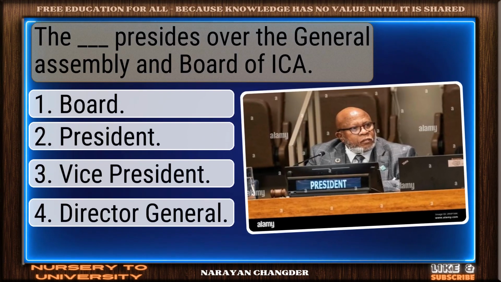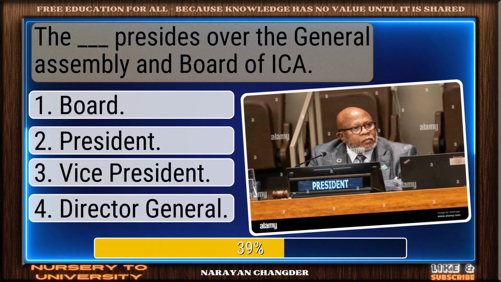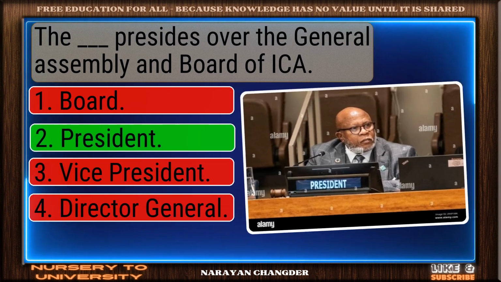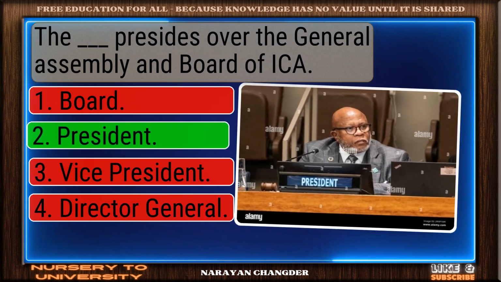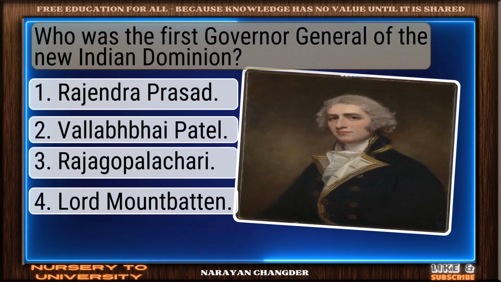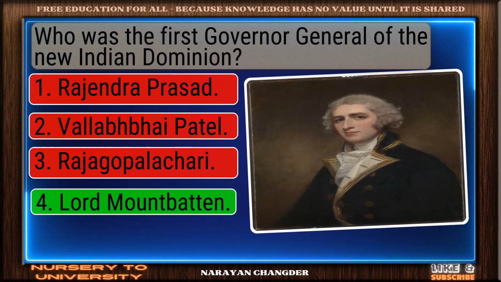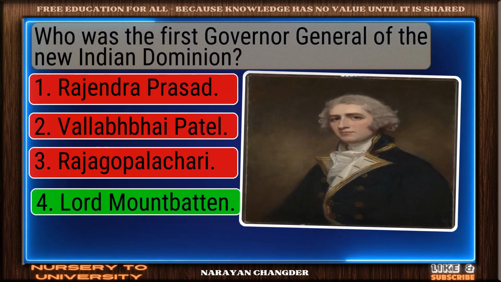The dash presides over the General Assembly and Board of ICA. Nice work. President fits perfectly. Who was the first Governor General of the new Indian Dominion? You got it. Lord Mountbatten fits.